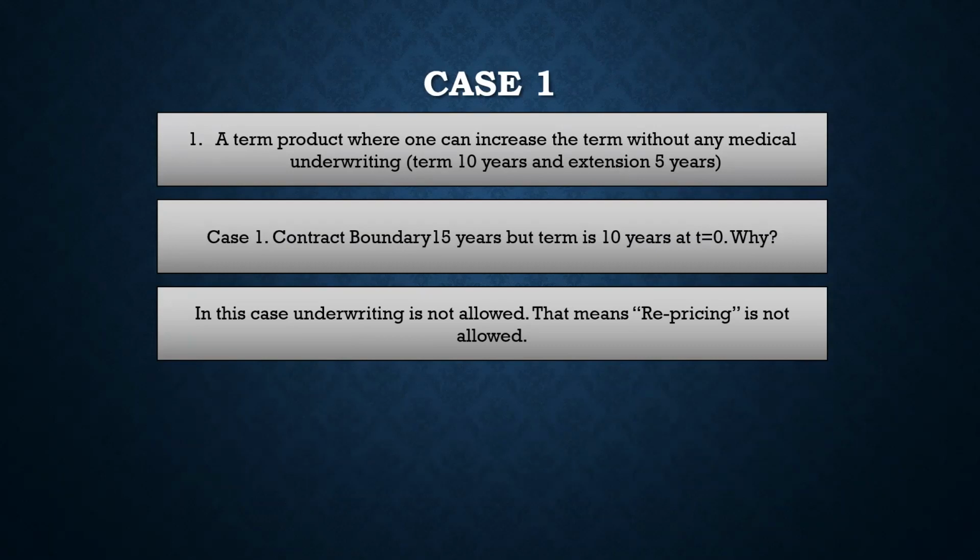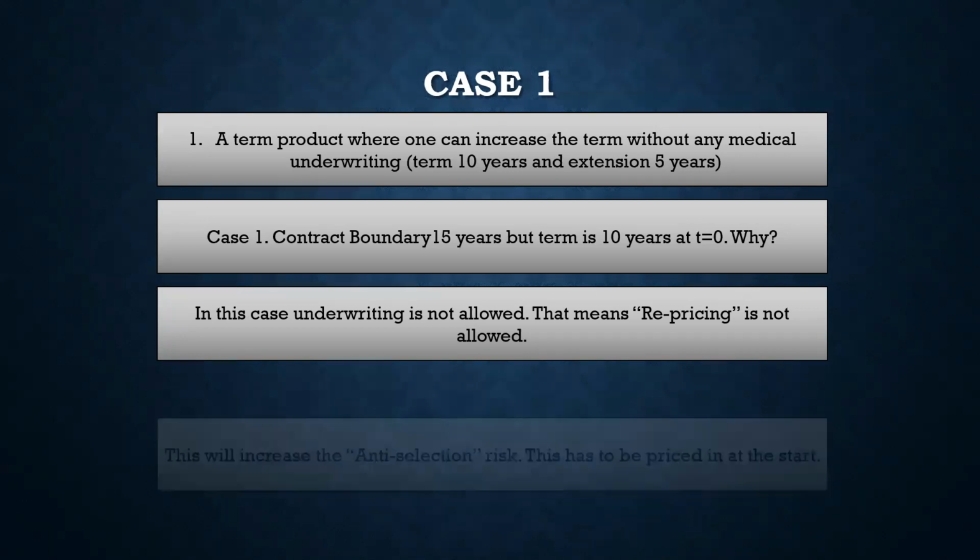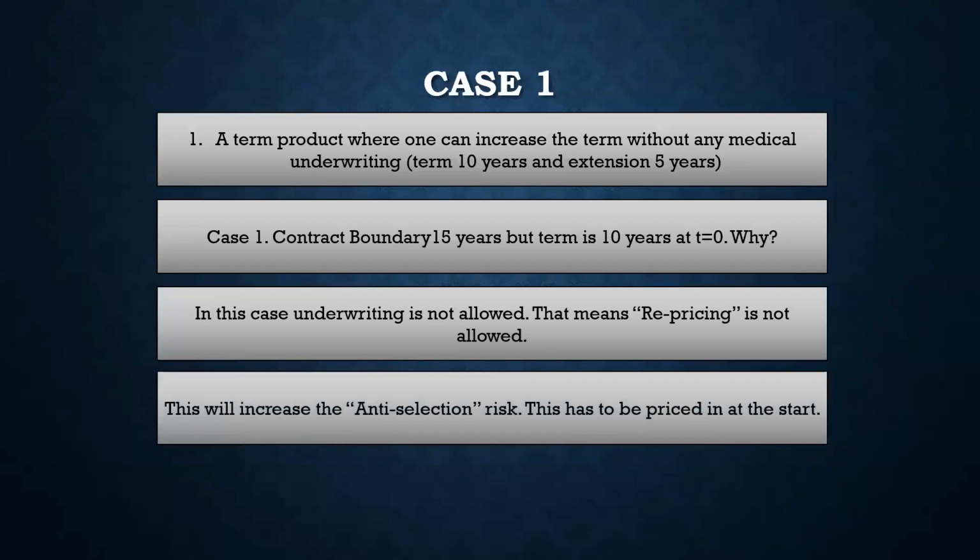There might be several other things, right? You might have some physical challenges, but because of this rule that there is no underwriting possible, you cannot reassess the risk at that point of time. So because of that, repricing is not allowed. So what will this increase? This will increase the anti-selection risk, because underwriting is mainly to counter the anti-selection risk, right?